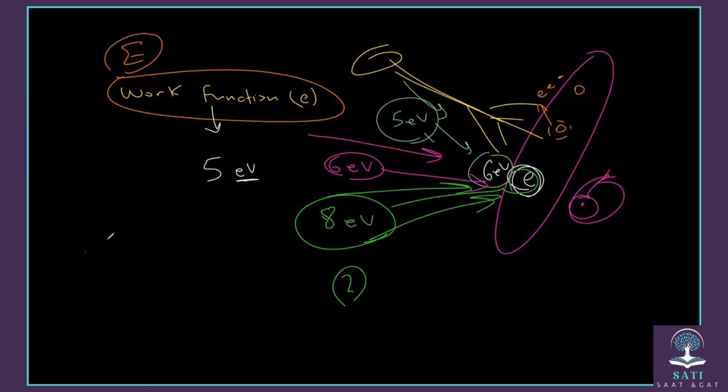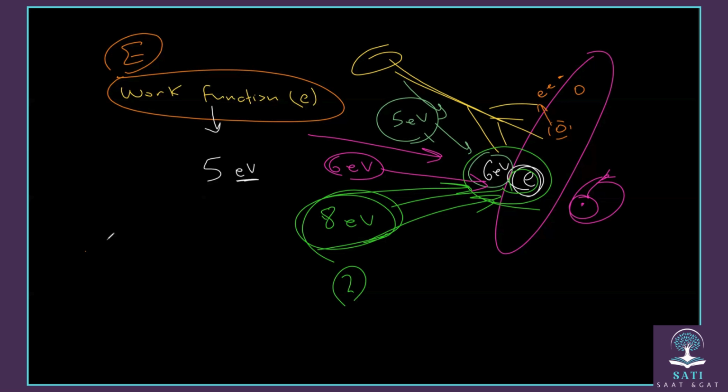So the electron now, if its work function is 6 electron volt and it receives 8 electron volt as energy, it will use 6 electron volt to be ejected out of the atom. And the 2 remaining, it will use as kinetic energy. So that means this electron now will be ejected out of the atom, and also it will have 2 electron volt as kinetic energy. That means it will keep moving by the energy that it has.